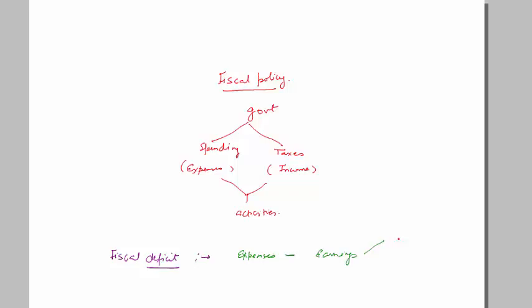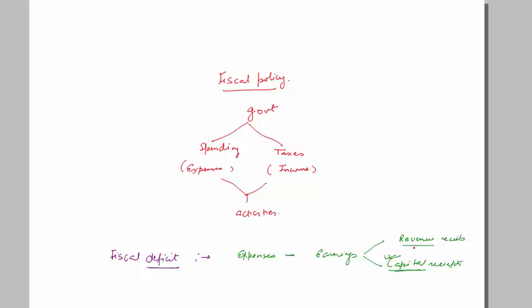Now, earnings of the government can be revenue receipts, which means all the money through various sources that the government earns, plus capital receipts. Capital receipts is something which the government earns from a one-time sale. Like suppose government is auctioning 3G spectrum, so it will earn one-time money, that is called capital receipt.